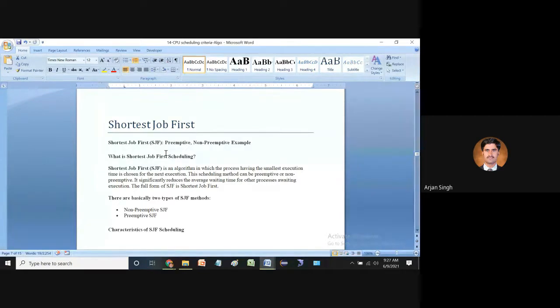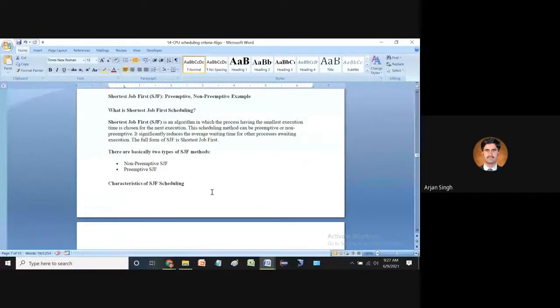First of all, we see the introduction of shortest job first. Shortest job first is an algorithm in which the process having the smallest execution time is chosen for the next execution.